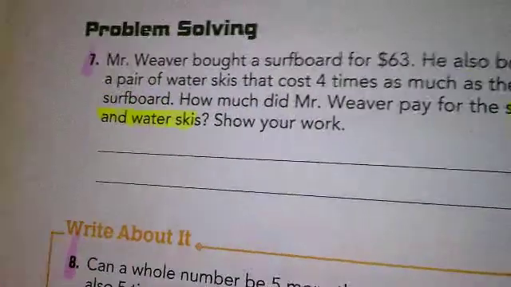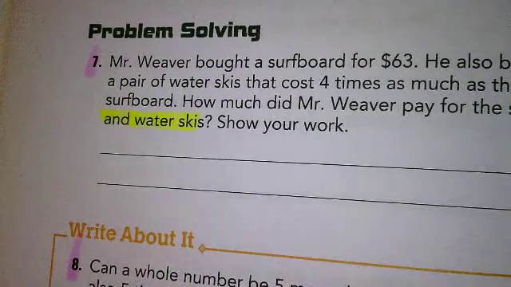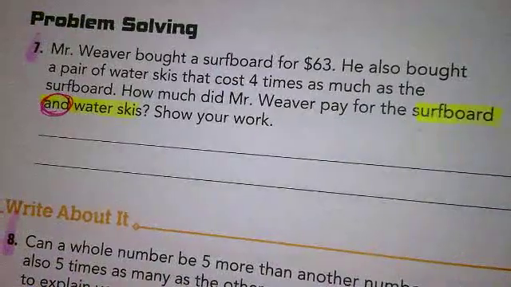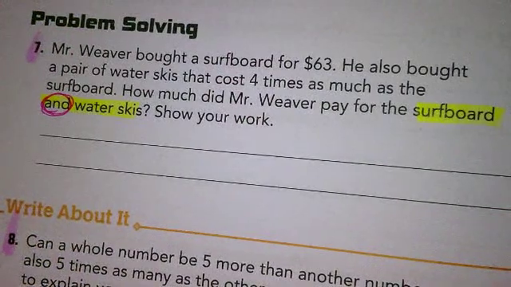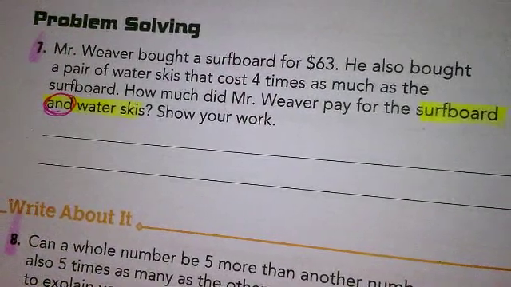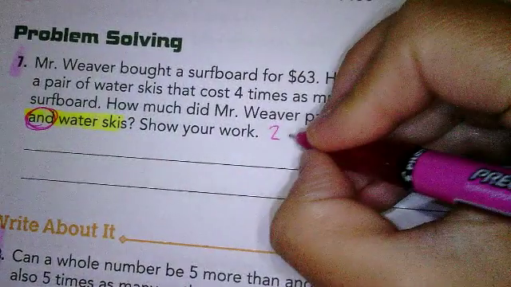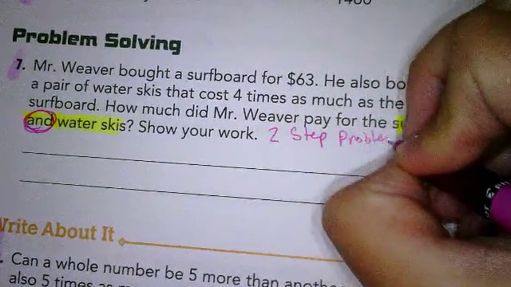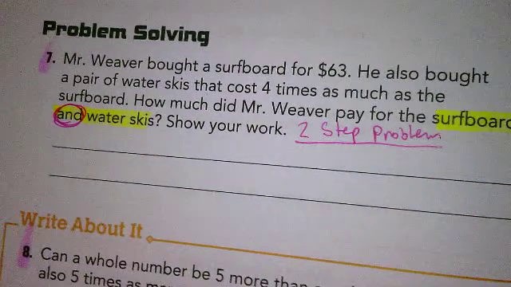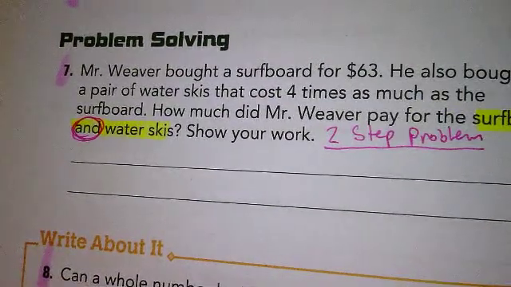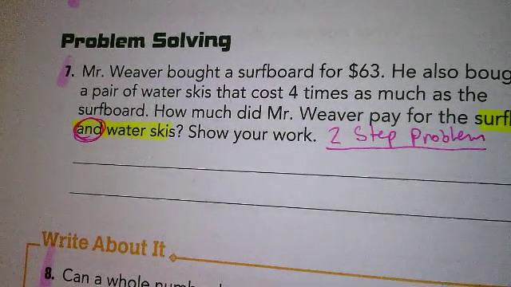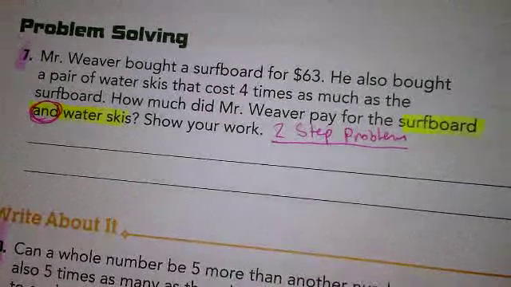So this one, unlike the one we did together in class, what do you need to do after you find the answer of how much he paid for the water skis here? You then add $63. Yeah, so this time, this is a 2-step problem. So you need to find out how much he paid for the water skis, but then you need to find out how much he paid for everything all together. So if you just give me the price of the water skis, you're not going to get the full credit. You're not going to get the answer right because it wants to know how much he paid for them together. So you got to actually add them up this time, okay?